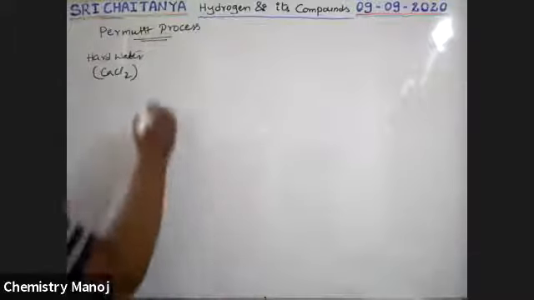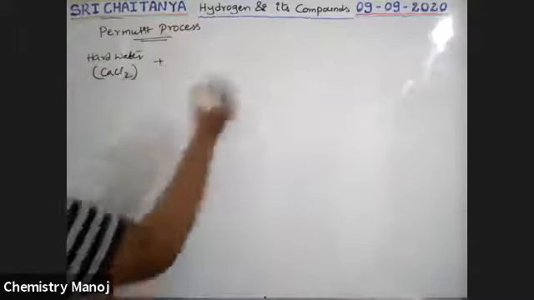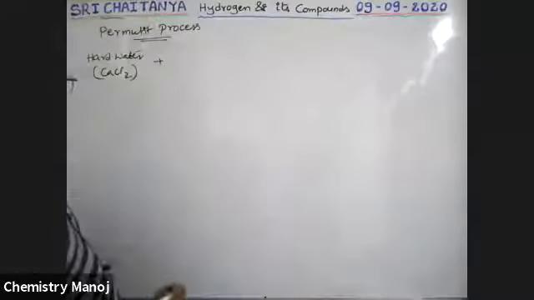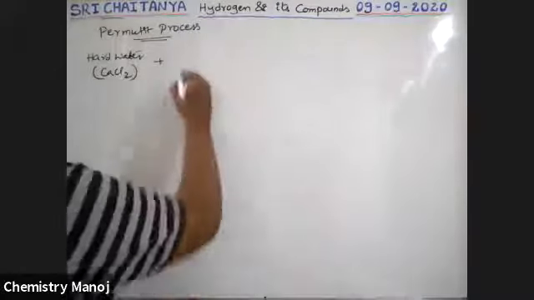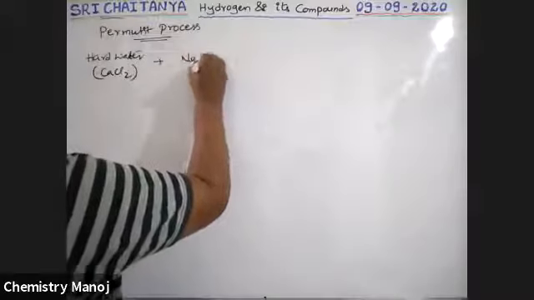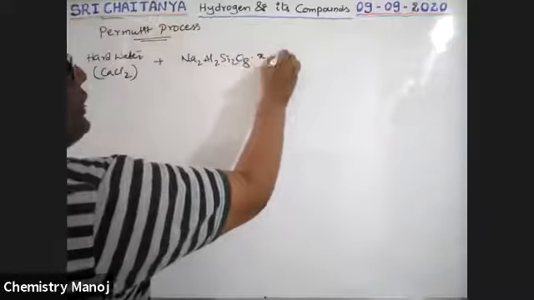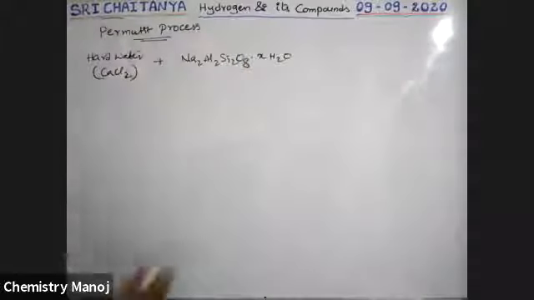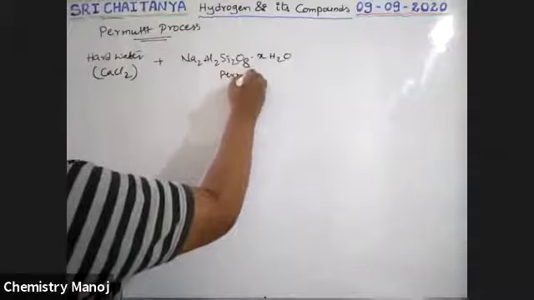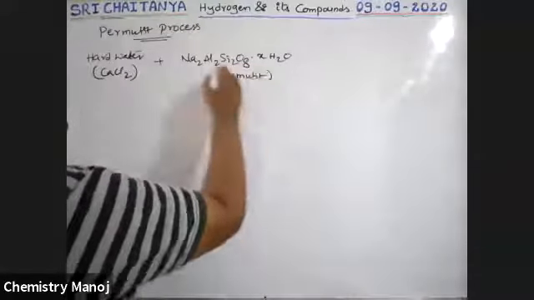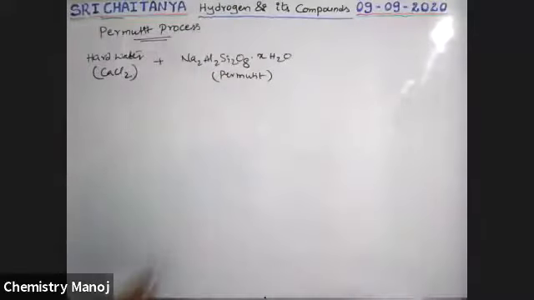So now this hard water is passed through that zeolite, and zeolite is nothing but permutit. What is that formula? Na2Al2Si2O8·xH2O. Okay, it is our permutit. So through this permutit, this hard water is passed.